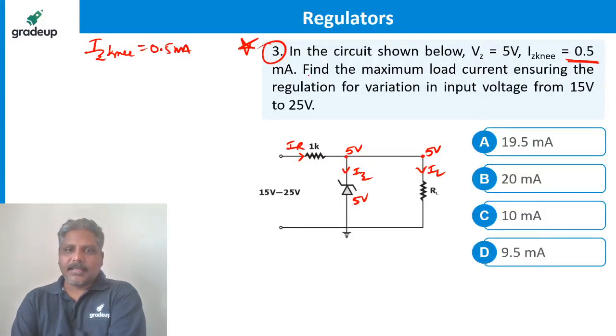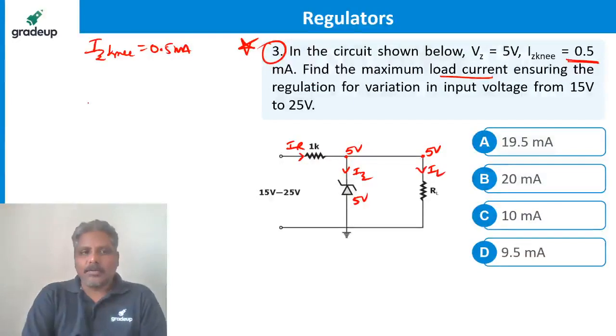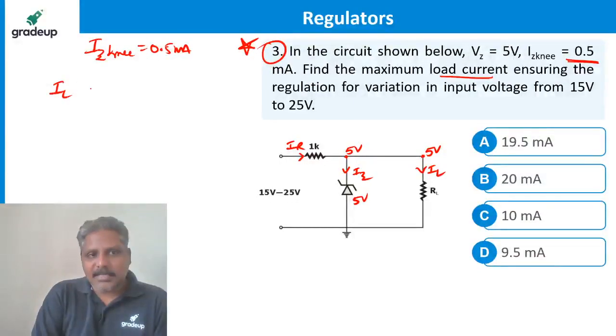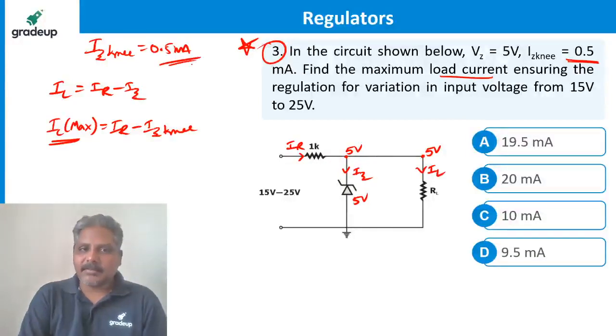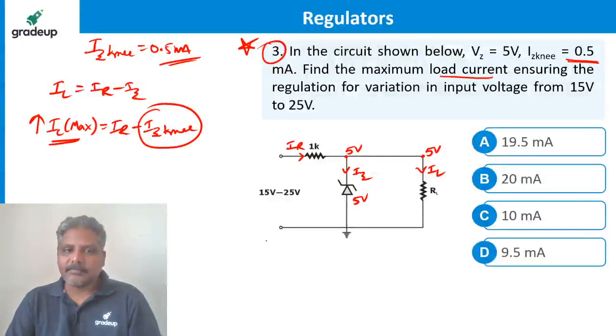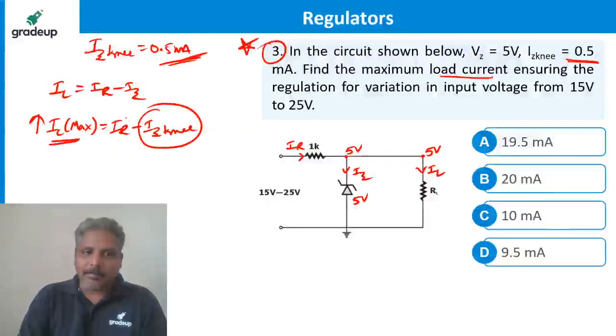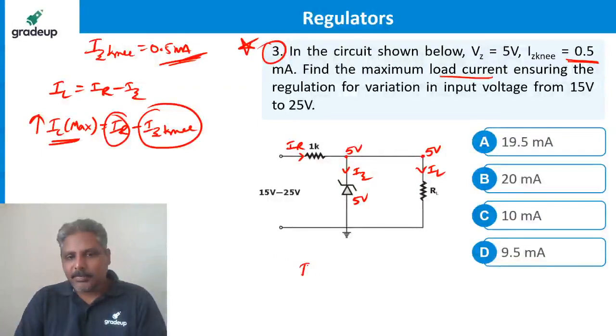Find the maximum load current. Load current is asked. So what is load current? IL is nothing but IR minus IZ. But we are asked for maximum load current, so can I call it IL max? If I want IL maximum, it is IR minus IZ, and this current must be minimum. IZ should be the knee current, which is given. When the subtraction is minimum, the current will be maximum. So my goal is to find only IR.